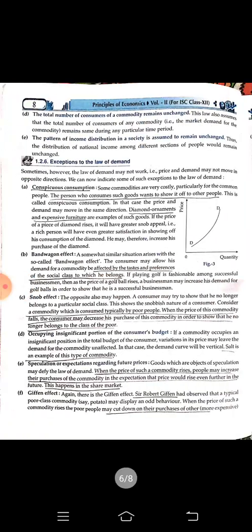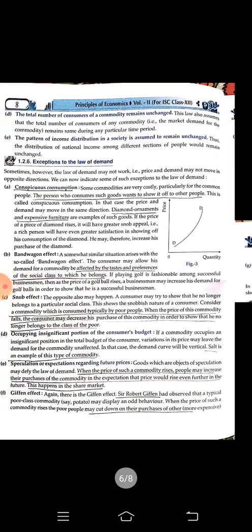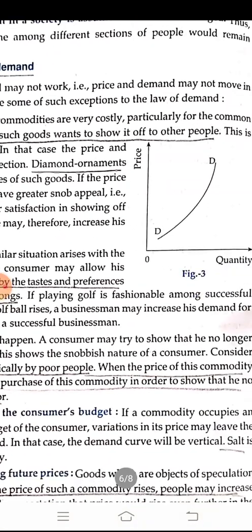So these are the few factors which have an effect on the demand curve, an adverse effect, and the demand curve is going upward. But usually the demand curve is always a downward sloping demand curve. Hopefully you understood. Thank you.